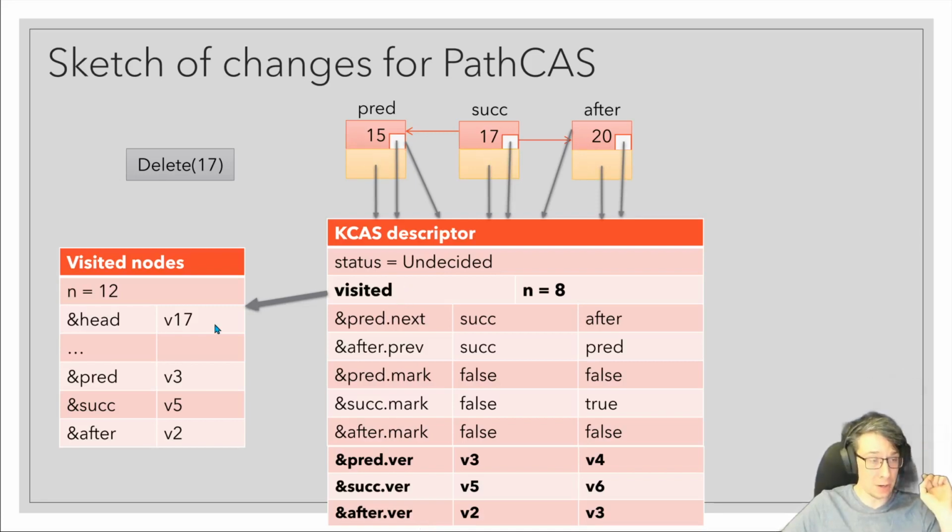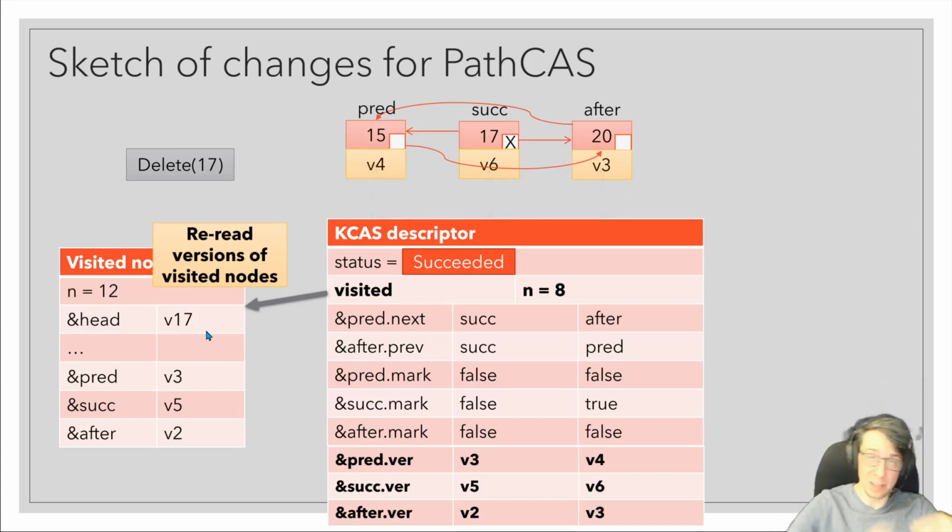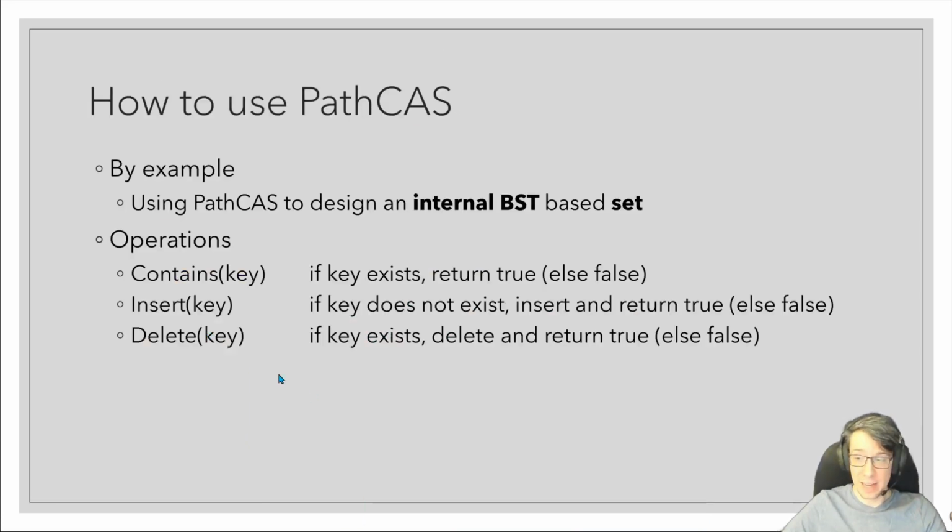So the PathCAS descriptor also contains some collection of visited nodes and versions that those nodes had when they were visited. And by rereading the versions of these visited nodes, we can figure out whether they've changed in the meantime. If none of them have changed, then the status becomes succeeded, and we change all of these pointers to the new values. Otherwise, if we failed validation or failed to lock any of these fields, we'd roll back to the old values. Okay, so obviously I'm glossing over details. If you're interested in getting a deeper understanding, I welcome you to take a look at the paper for those details. That's the implementation. How can we use PathCAS?